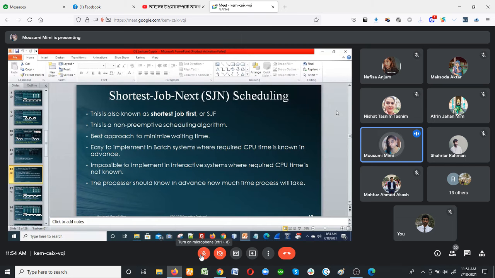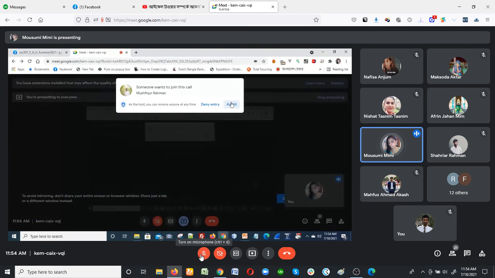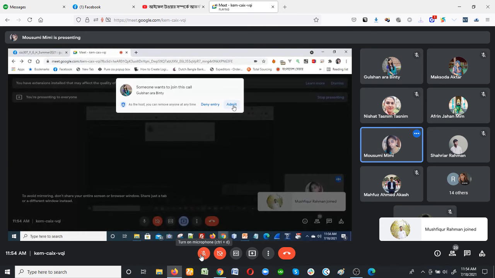Shortest job next is also a non-preemptive scheduling algorithm, and here the priority is that the process which has the shortest time does its processing first. It is a much better algorithm than first come first serve.